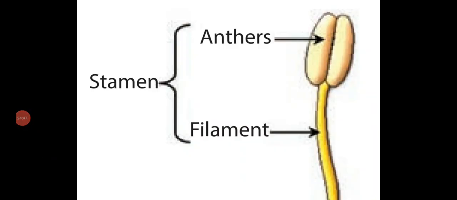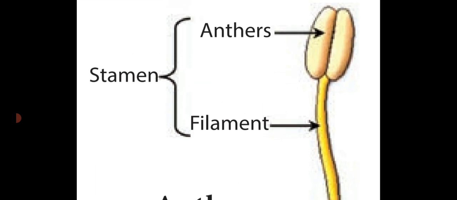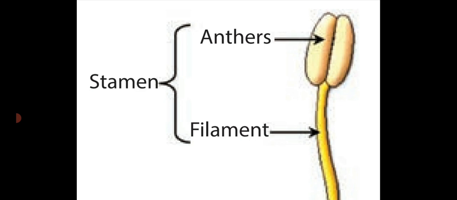Dear students, this is the structure of a stamen, which consists of a filament, a long slender stalk-like portion known as filament. At the tip, they have two anther lobes, both attached by a median part.